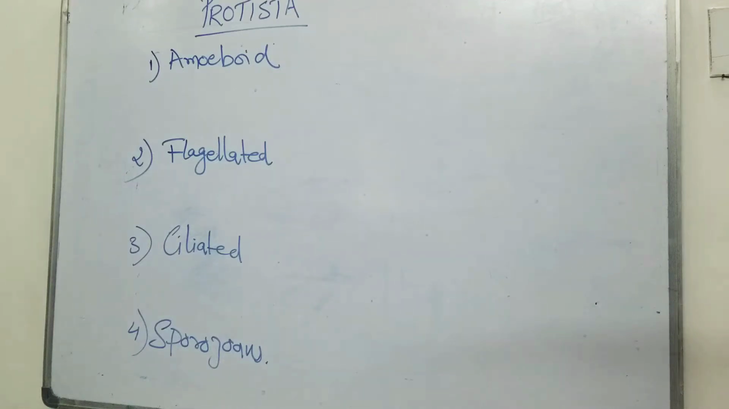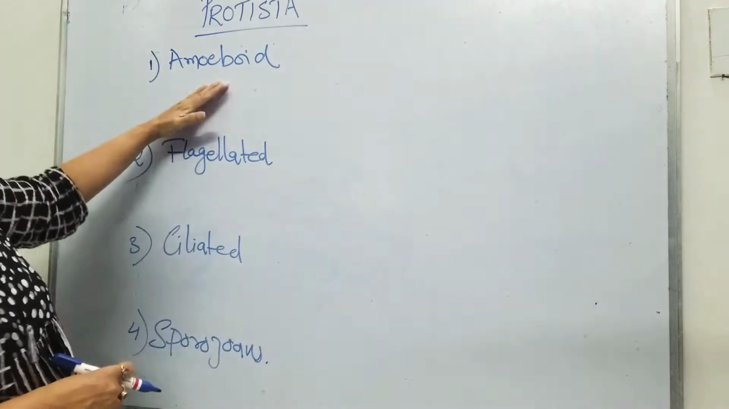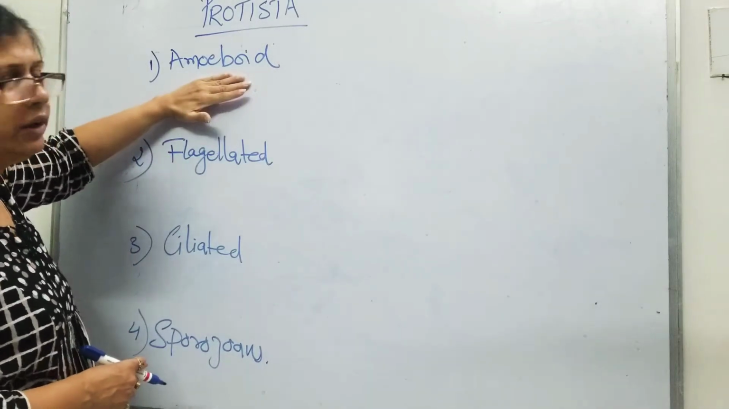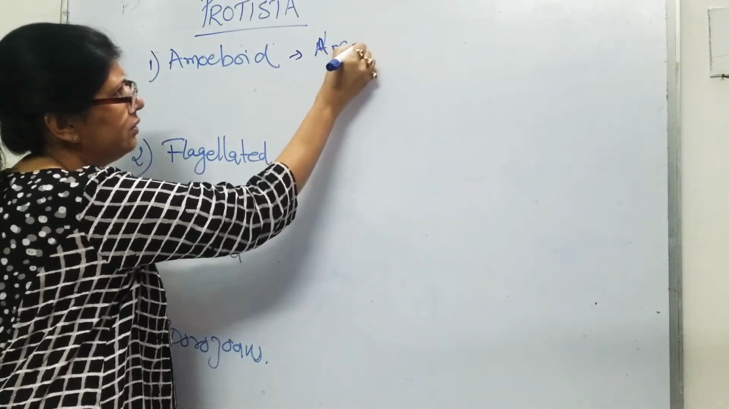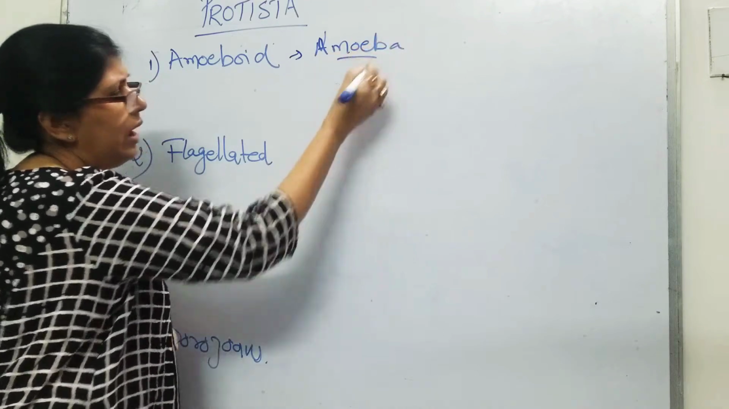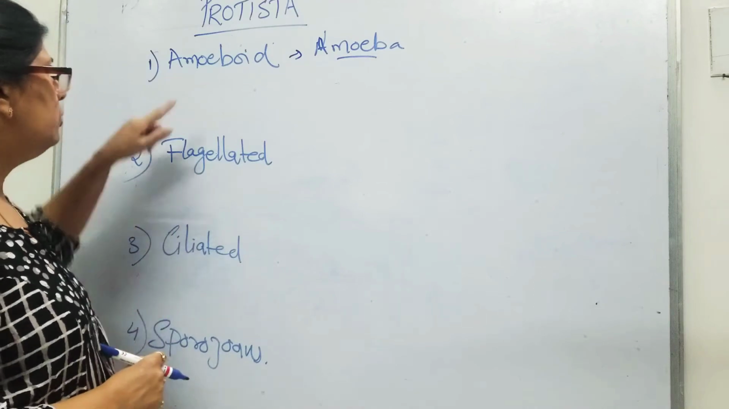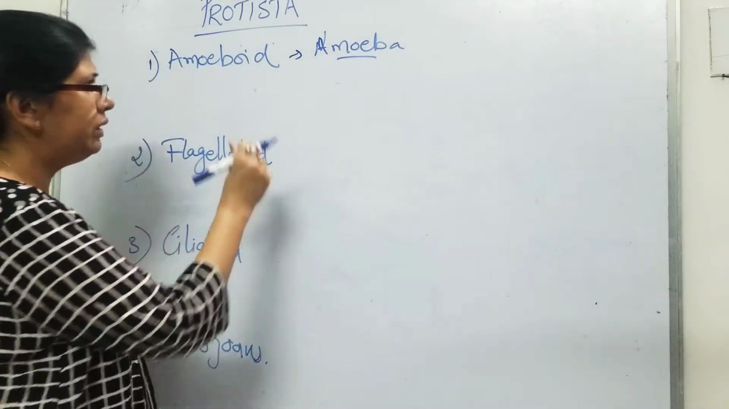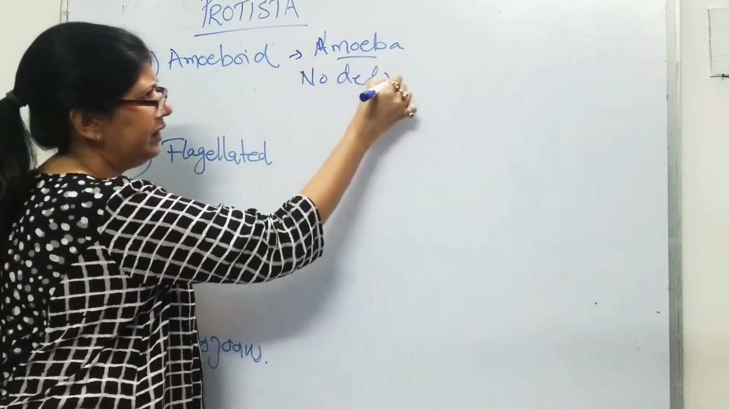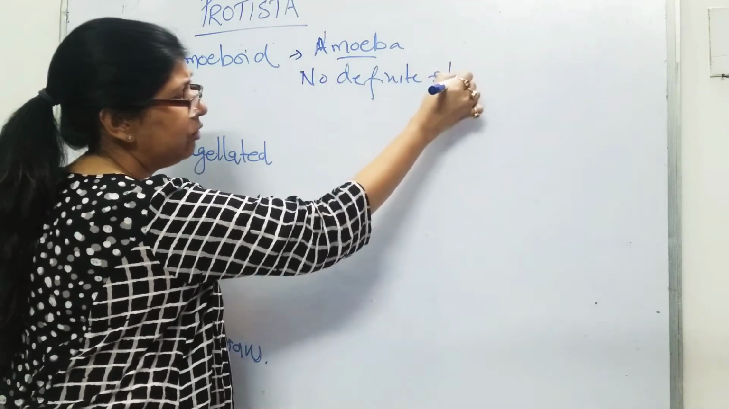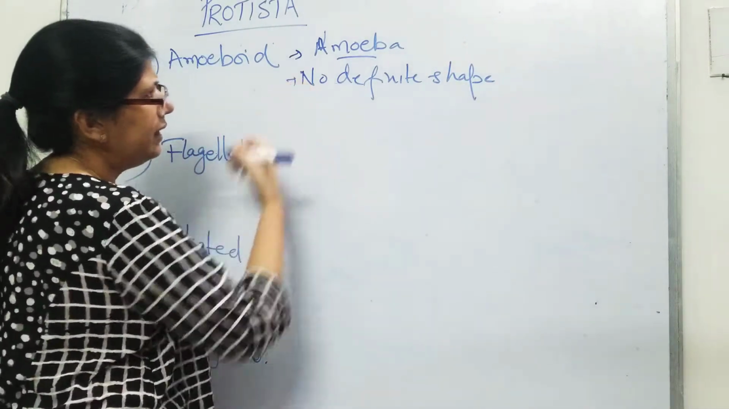So now we will be talking about the protozoans. The first one, as I said, is the amoeboid. You must have heard the term or the name amoeba already in the earlier classes when we studied reproduction, as well as its mode of nutrition. Amoeboid, as the name suggests, don't have any definite shape. They can be found in fresh water or in moist soil. That is their habitat.